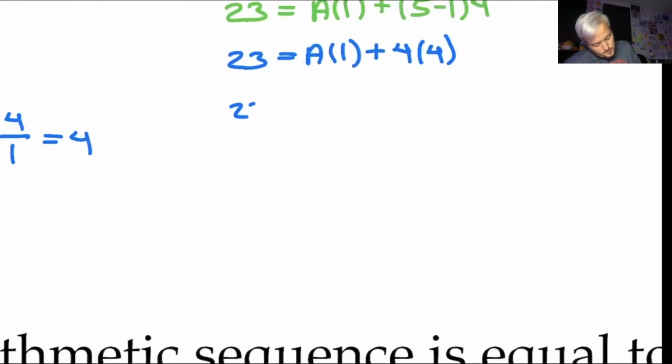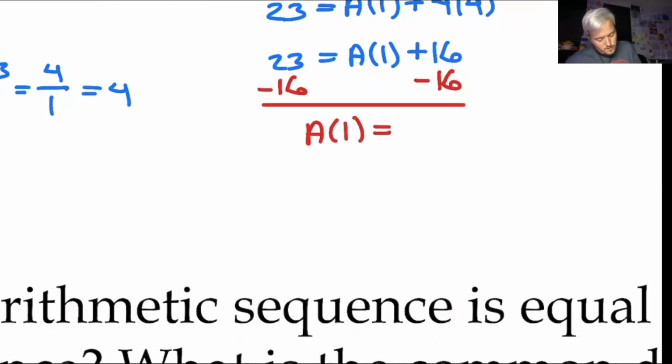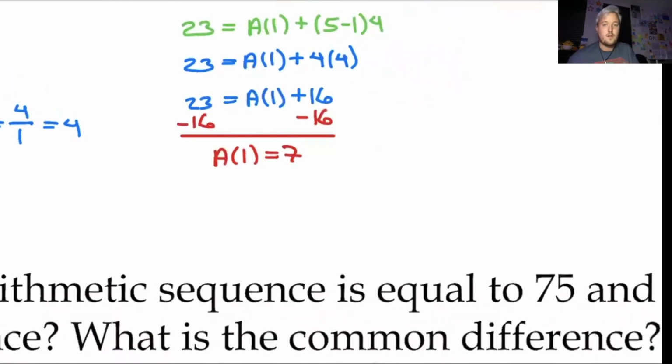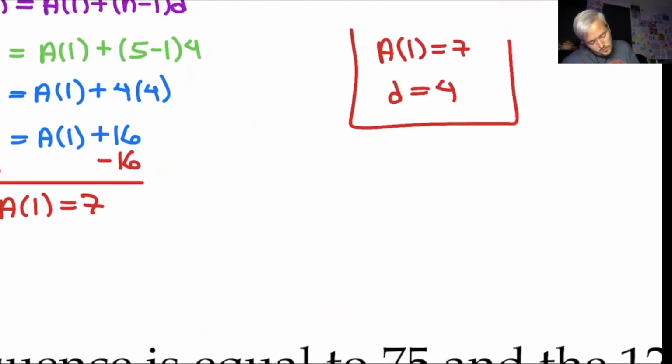So 23 equals a of 1 plus 16. That means I'm going to subtract 16 on both sides. So a of 1 is equal to 7. That tells me my first term is 7, and I have a common difference of 4. So this is what I'm looking for.